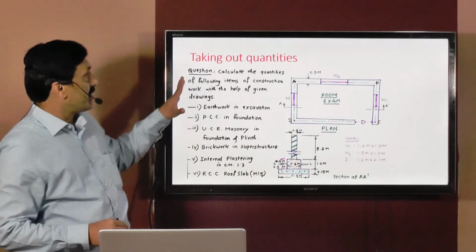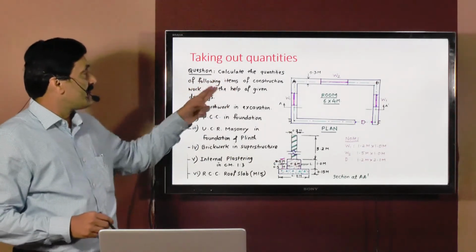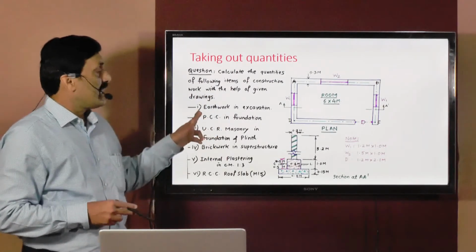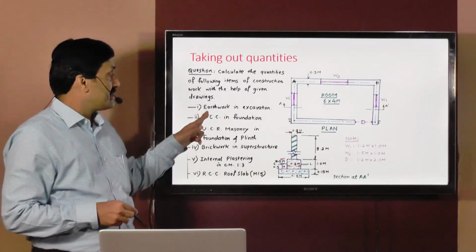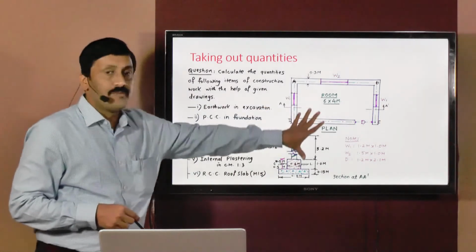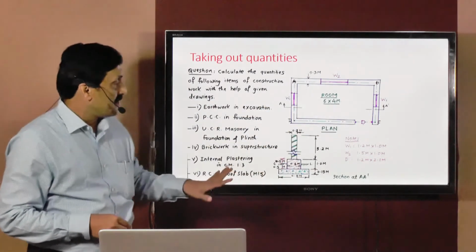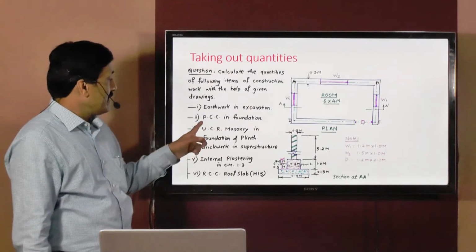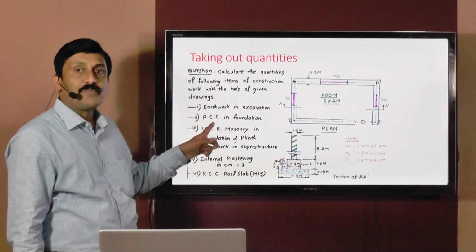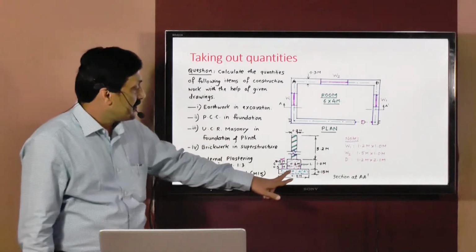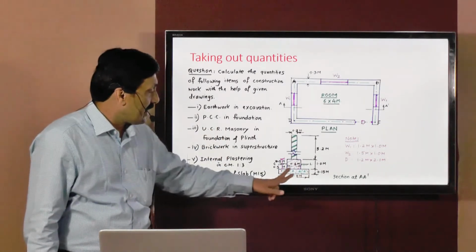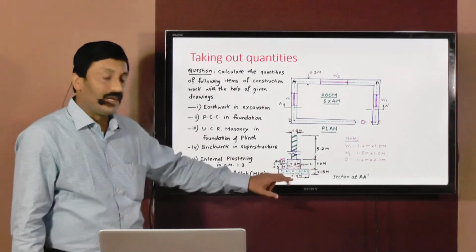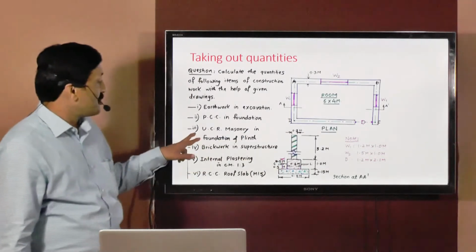Now understand first what the question is. Calculate the quantities of the following items of construction work with the help of given drawings. The first item which you have to calculate is earthwork in excavation for this room. If this is the sectional elevation, how much will be the quantity of excavation? Second, you have to calculate quantity of PCC, plain cement concrete in foundation.